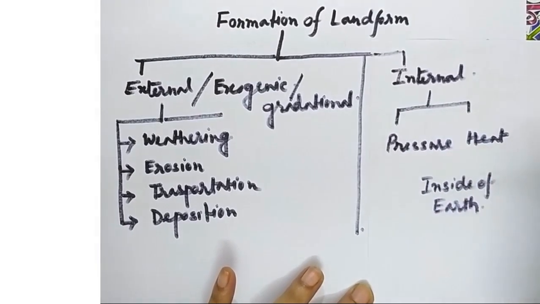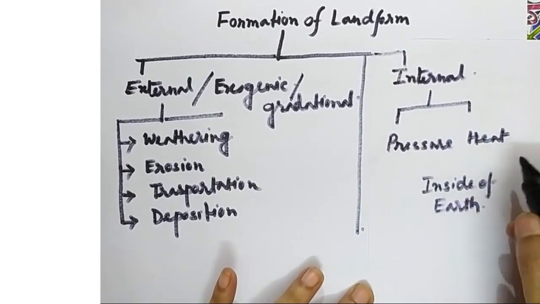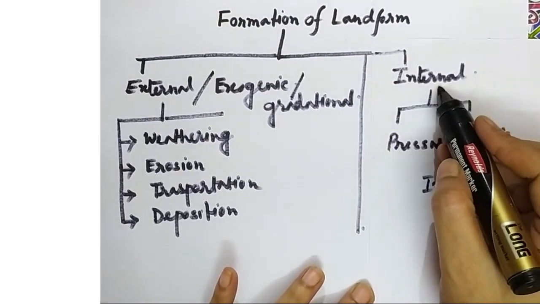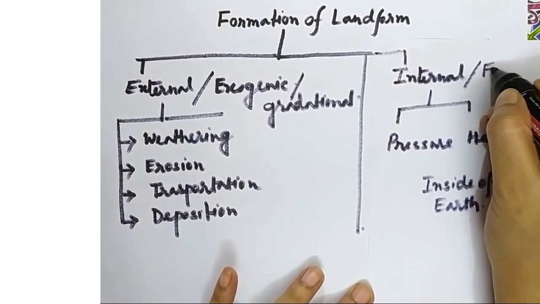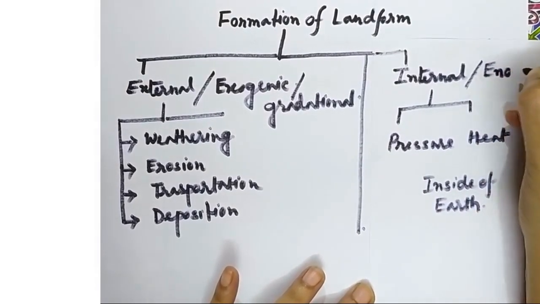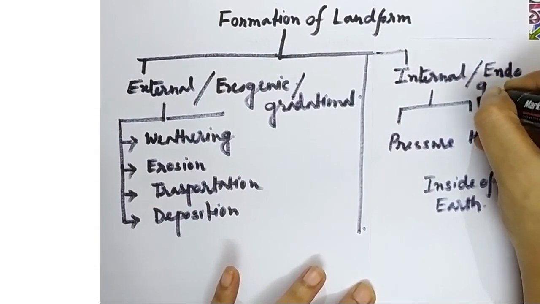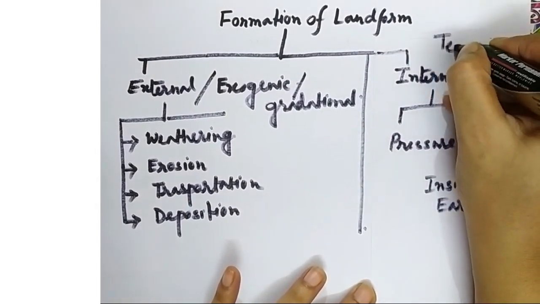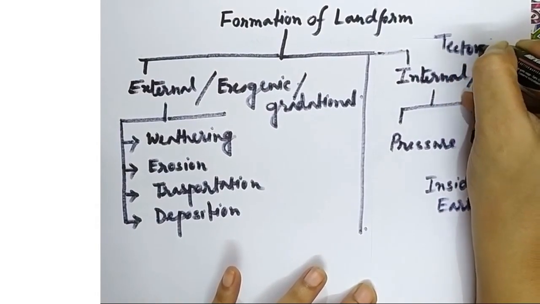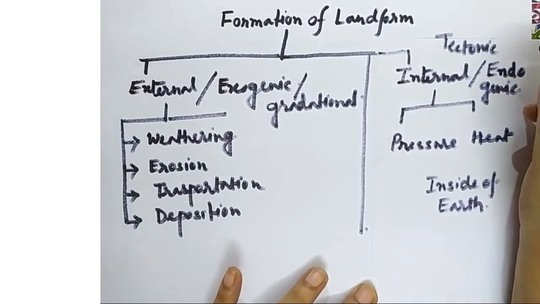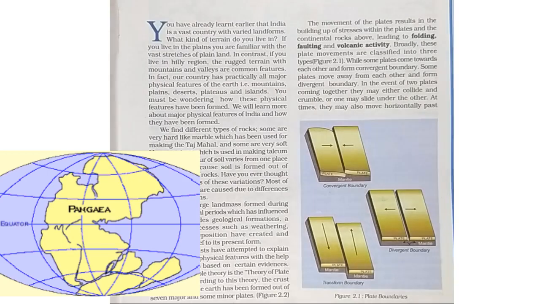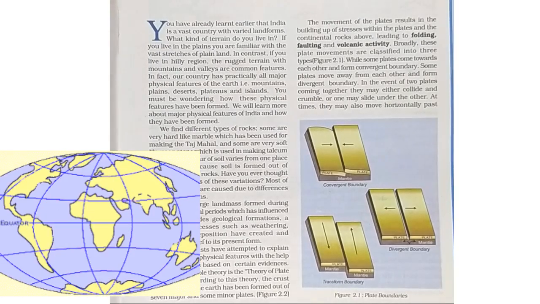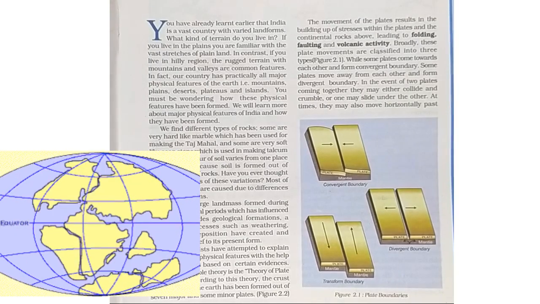So this pressure and heat form the internal process, or we can say the endogenic forces, or we can say the tectonic forces. Got it now?